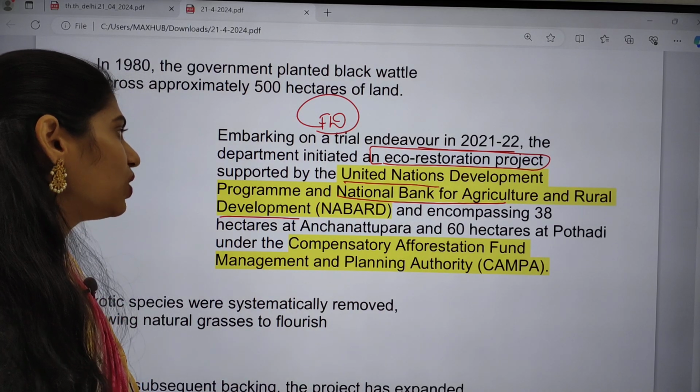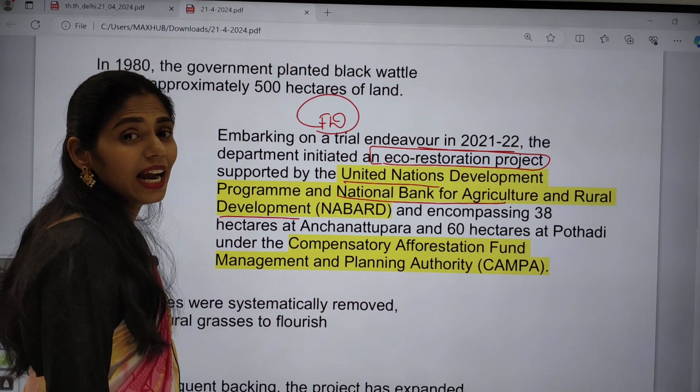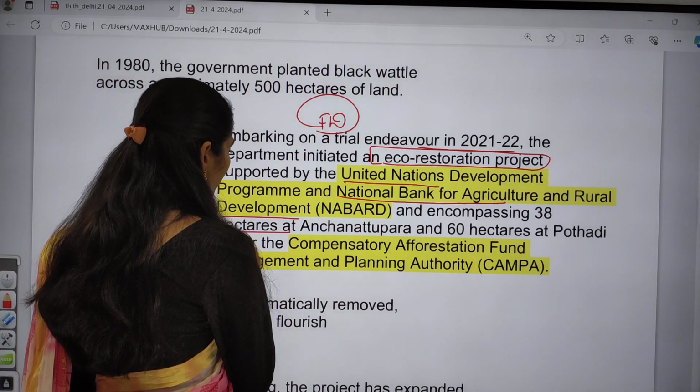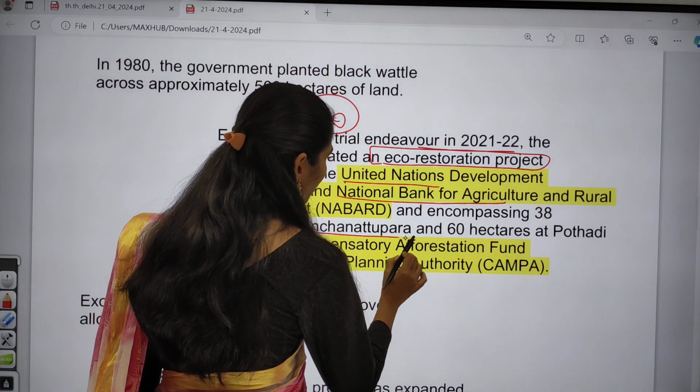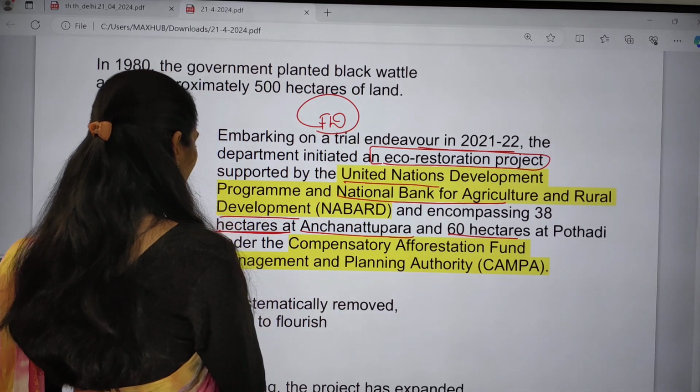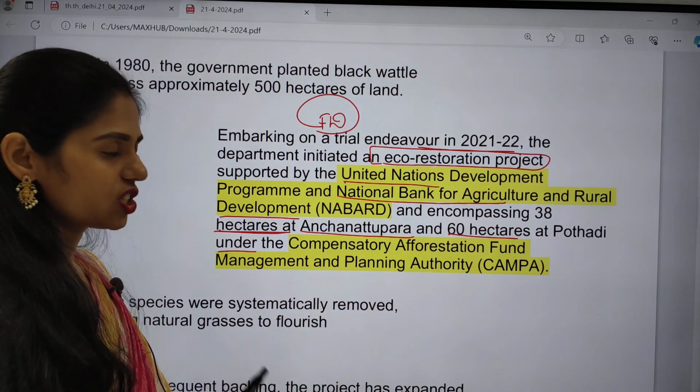Both came up with this project, encompassing 35 hectares at Achanantapura and 60 hectares at Potadi under the compensatory afforestation fund.